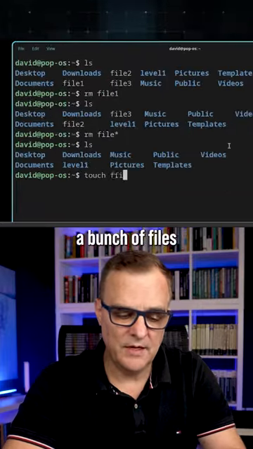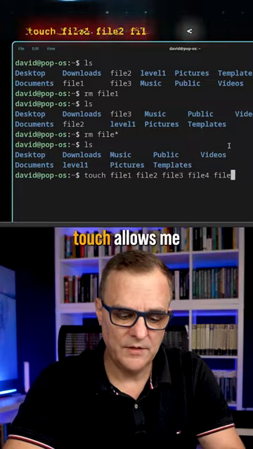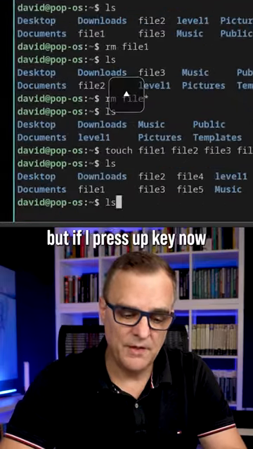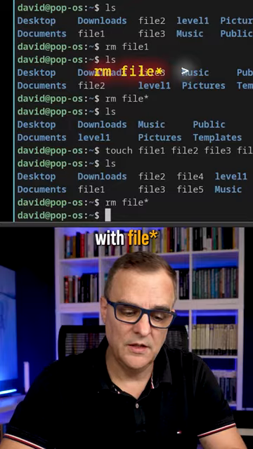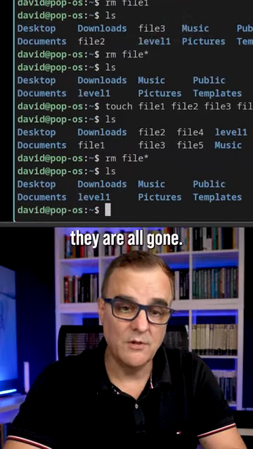So if I created a bunch of files, let's say file 1, file 2, file 3, file 4, and 5, touch allows me to create blank files. You'll notice those files are there, but if I press up key now and remove anything that starts with file star or asterisk, notice they are all gone.